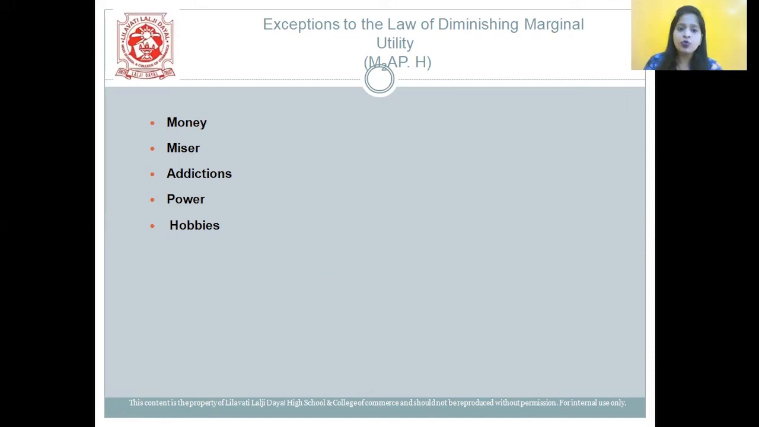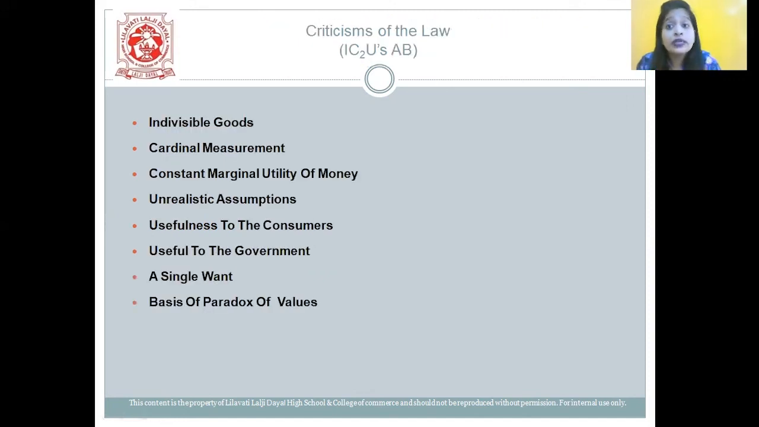Okay, let's move on to the next slide that speaks about criticisms of the law of DMU. Here the code word is ICU-AB. Let's see what is ICU. I stands for indivisible goods. What is indivisible goods, students? This law is not applicable to bulk goods, because these goods cannot be divided. Next one is cardinal measurement. Utility being a psychological concept cannot be measured in numbers.